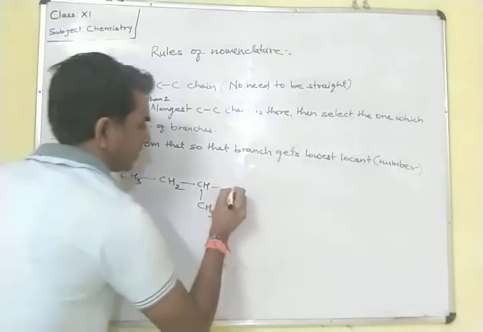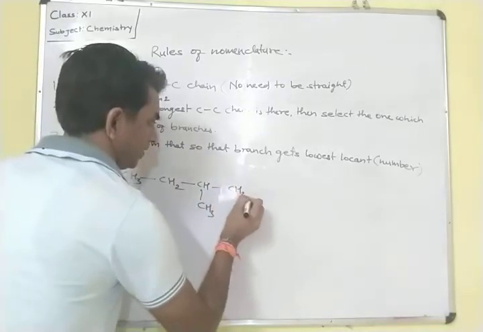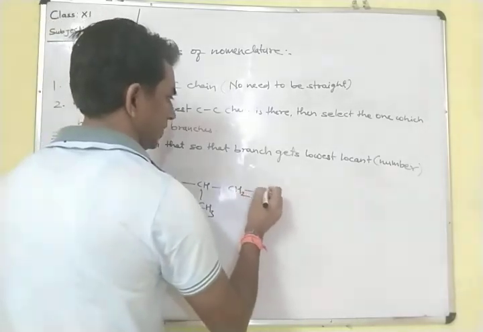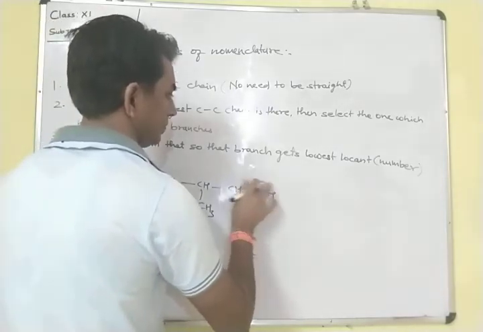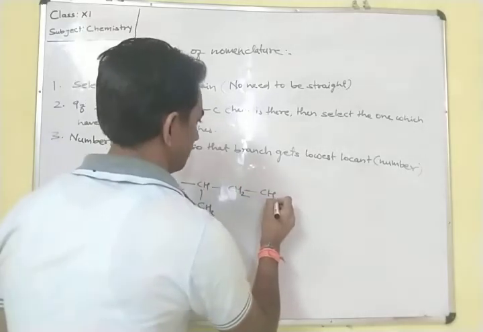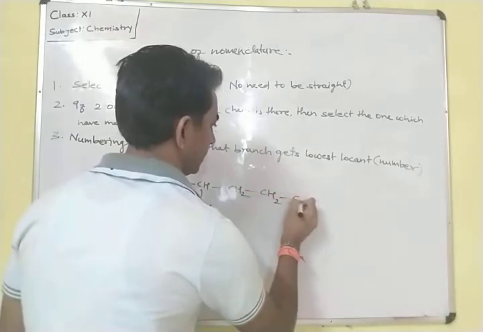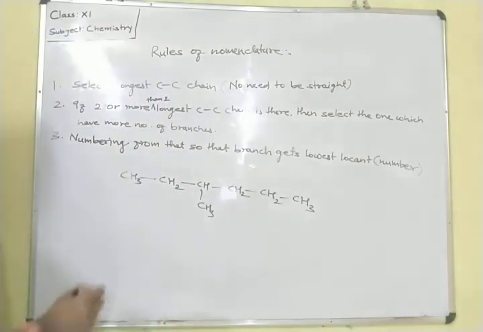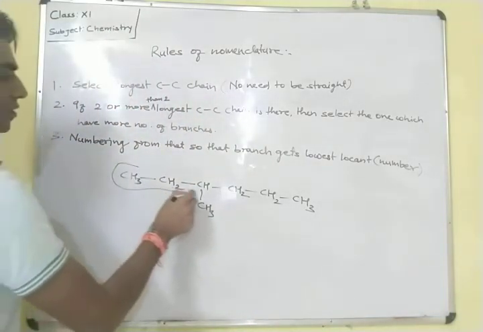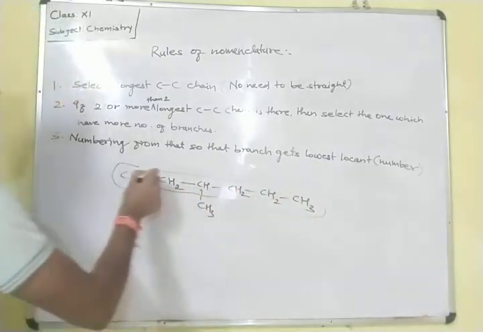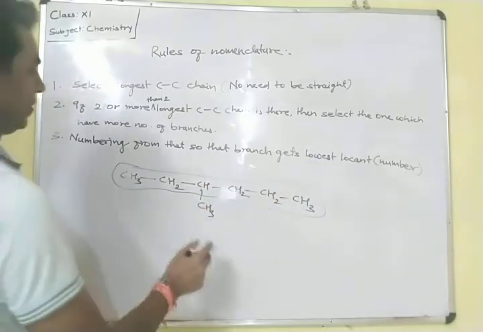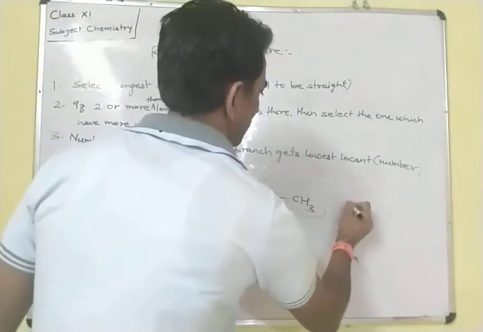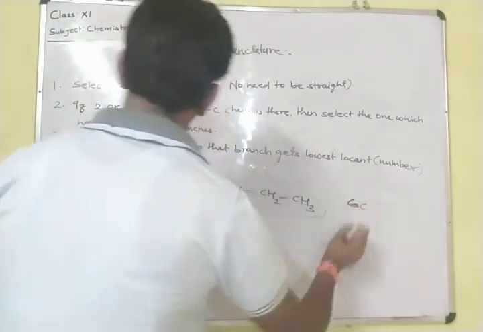CH3 group is attached here, and after that CH2, CH2 and CH3. So this is the main carbon chain that we are looking at, because in this chain we are getting more number of carbons. So how many carbons are there? 6 carbons.